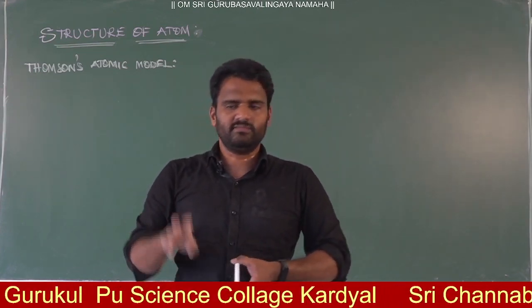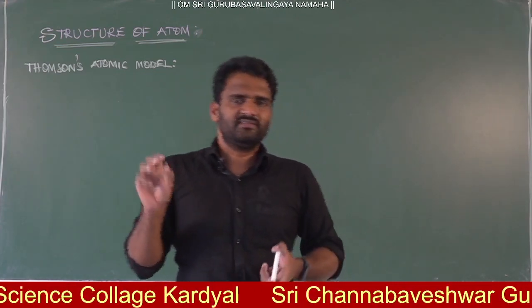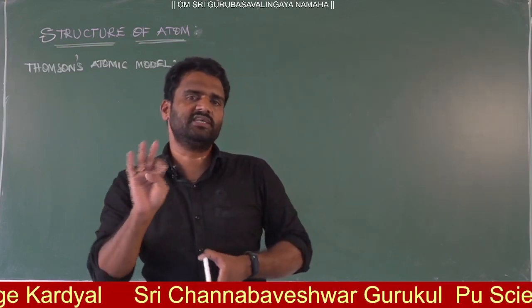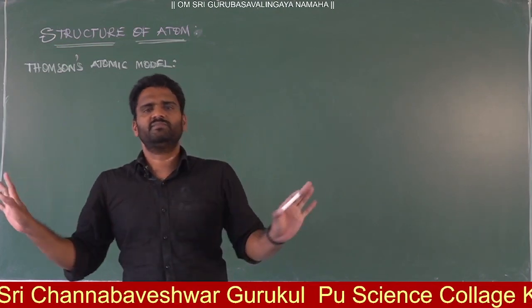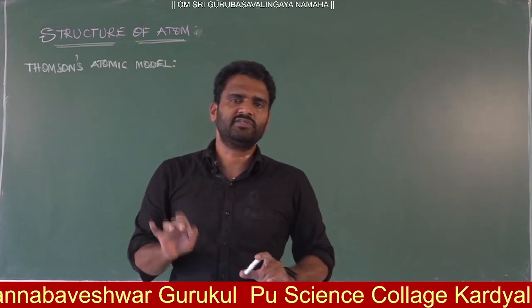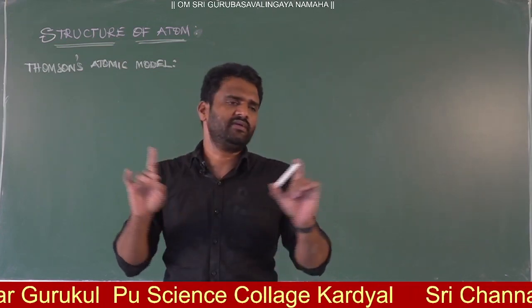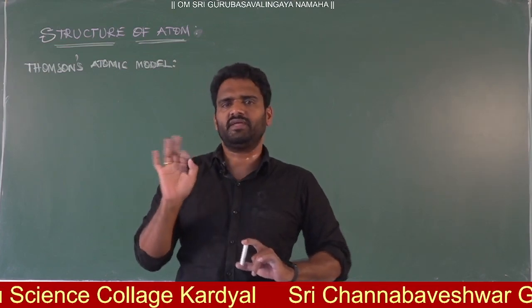Finally you can conclude that in the atom there are three subatomic particles: electron, proton and neutron. These three fundamental particles are present in most atoms except hydrogen. In hydrogen only electron and proton are present. In all remaining atoms all three particles are present.